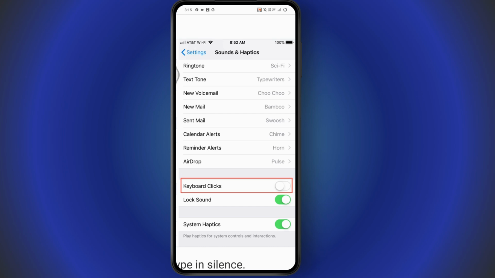clicks. Once you're here on the keyboard clicks, you need to simply toggle that off if you want to disable it, or if you want to enable it, simply toggle it on. And once you've done that, you will enable or disable your keyboard click sound in iPad.